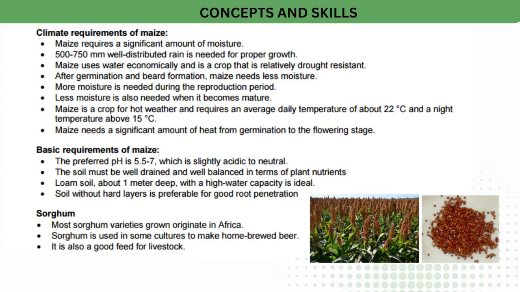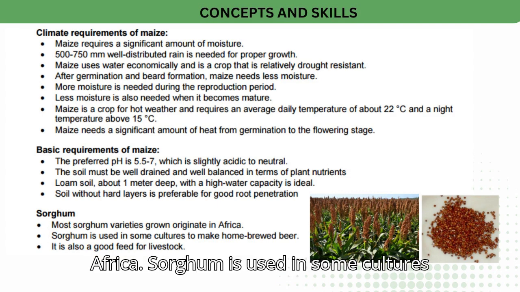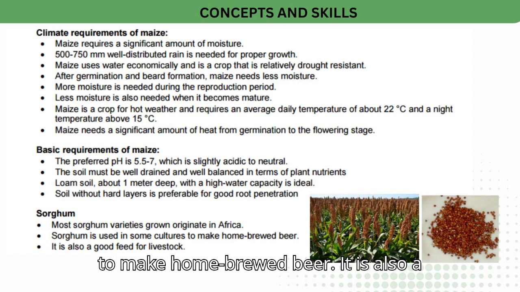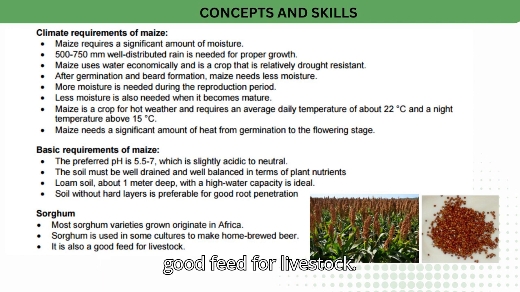Sorghum. Most sorghum varieties grown originate in Africa. Sorghum is used in some cultures to make home-brewed beer. It is also a good feed for livestock.